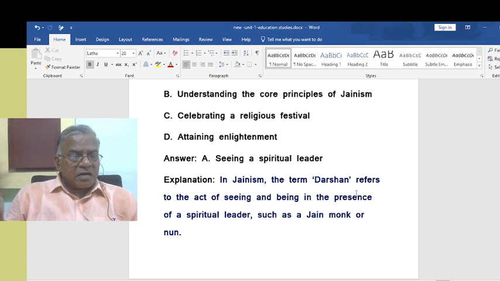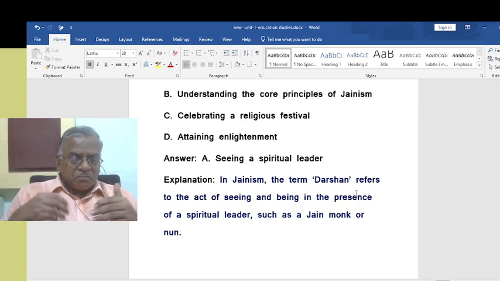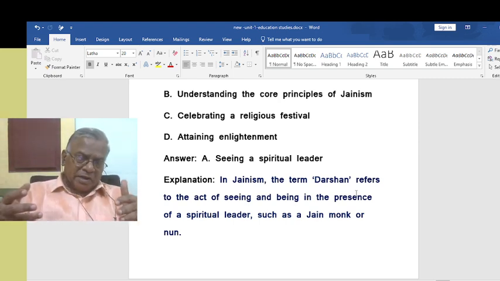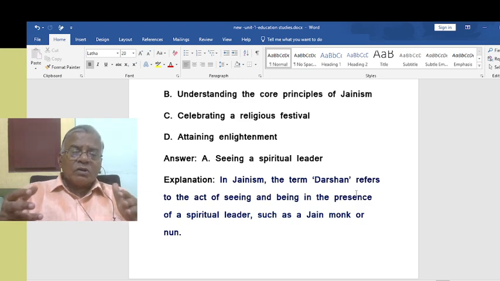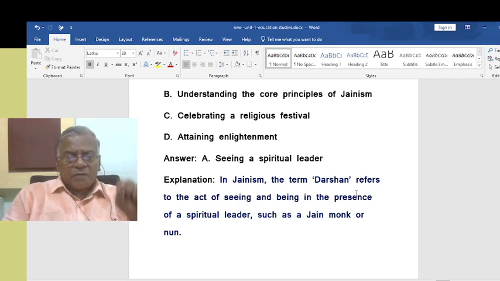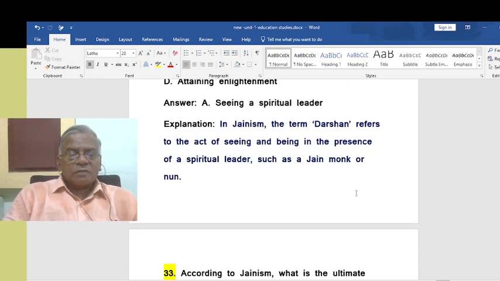See, they are enlightened persons. The very fact that you are present with them, you are blessed. In other words, they are all saintly people. So in Jainism, Tarshan means seeing a spiritual leader. So I hope you understood this. The act of seeing and being in the presence of a spiritual leader, that is called Tarshan.